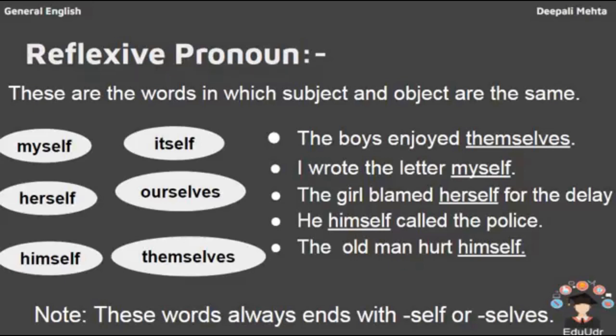The girl blamed herself. He himself called the police. The old man hurt himself. These words always end with self for singular, selves for plural.